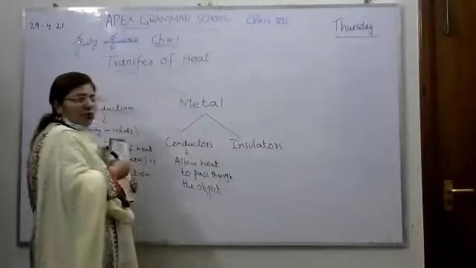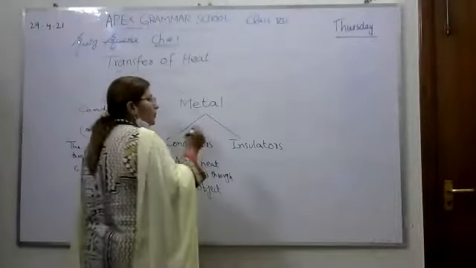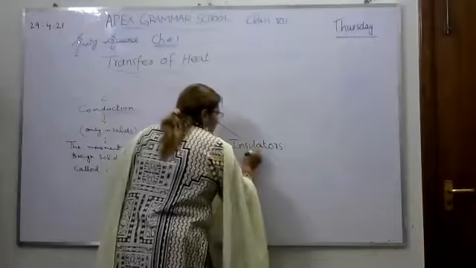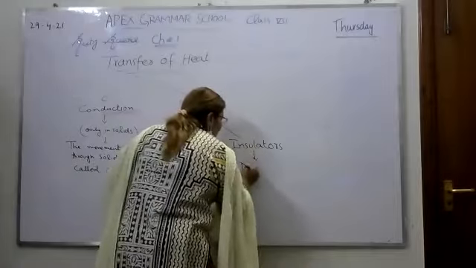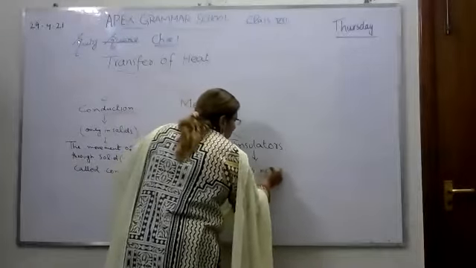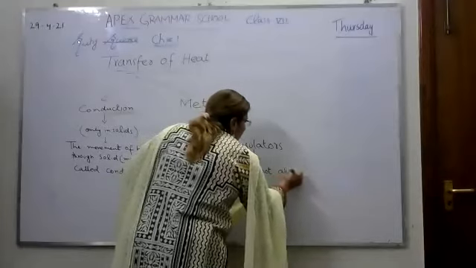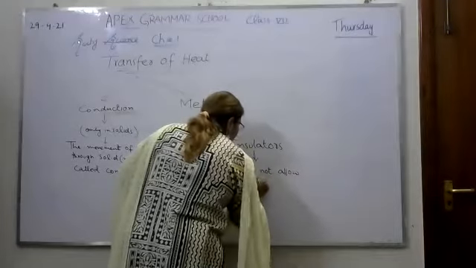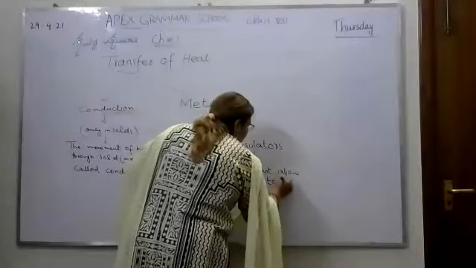And what are insulators? Insulators are non-metals, and they do not allow heat to pass through the object.